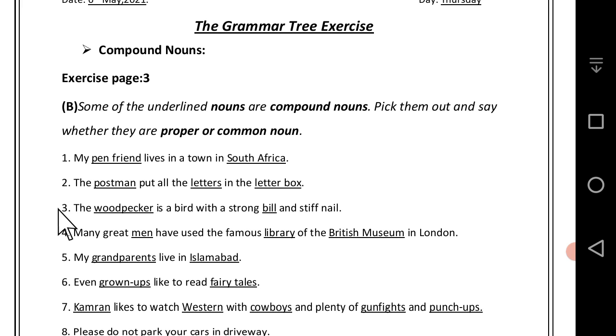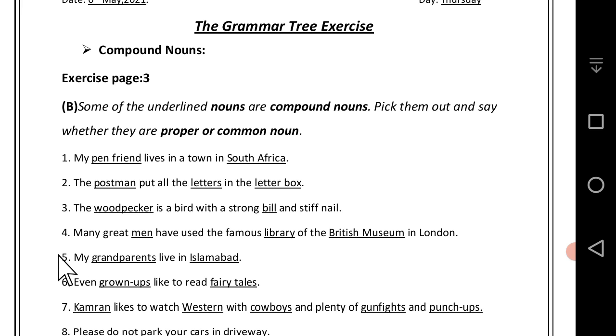Third one, the woodpecker is a bird with a strong bill and stiff nail. Here, woodpecker and bill both are the common noun. Many great men have used the famous library of the British Museum in London. Here in this sentence, students, men and the library are the common noun, but the British Museum is the name of particular place. That's why it's a proper noun.